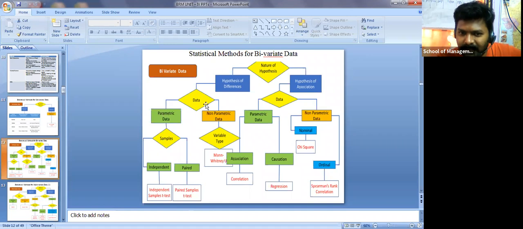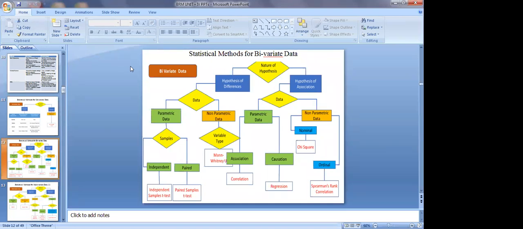Okay, then if it is non-parametric data, so what is non-parametric data? Data that is not normally distributed and where the sample size is less than 30. Then you have to apply a non-parametric test, which is the Mann-Whitney U-test. Okay, are you following? Yes or no? Yes, sir.